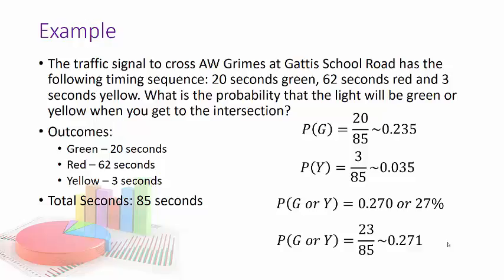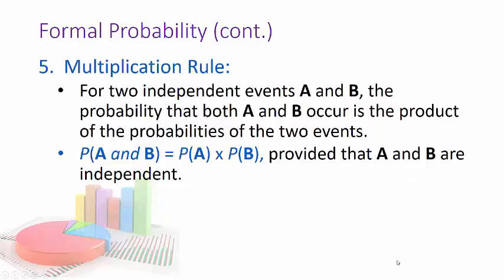If you're trying to be exact, it's actually better to add before you do the divisions, because up here we're being forced to round early. Here we don't round until the end. Rounding at the end is always preferred. So let's go ahead and take a look at the fifth rule, which is the multiplication rule.